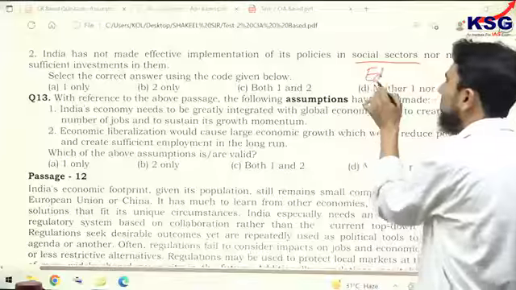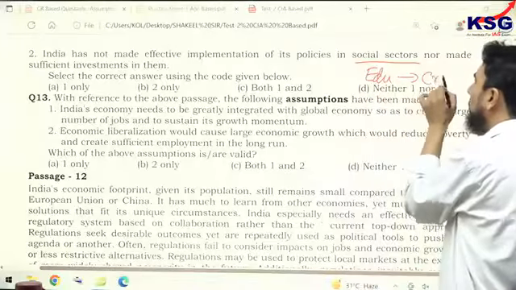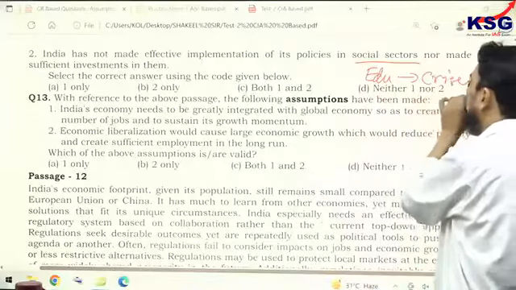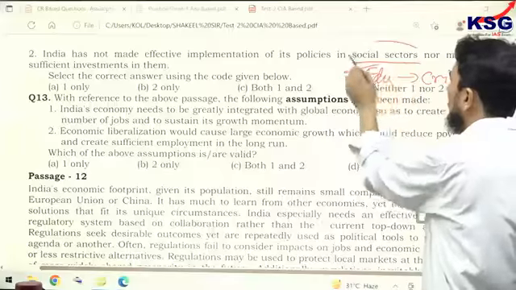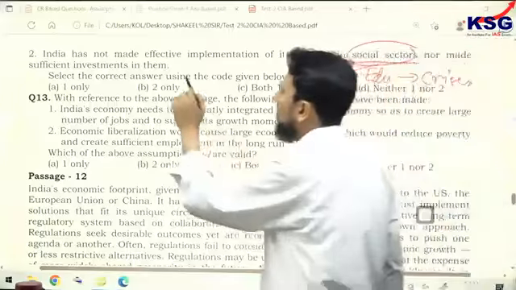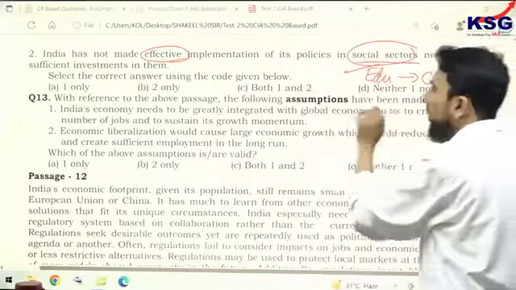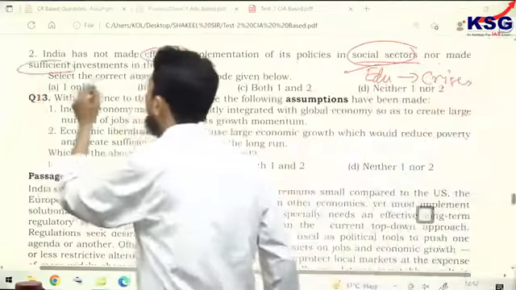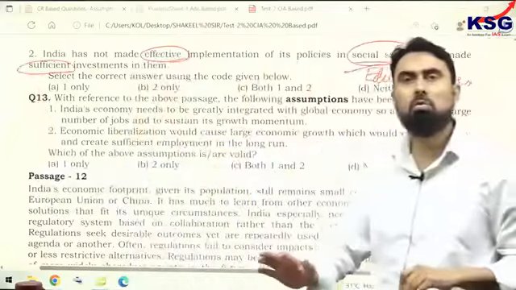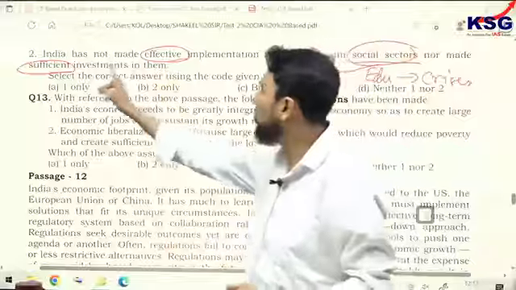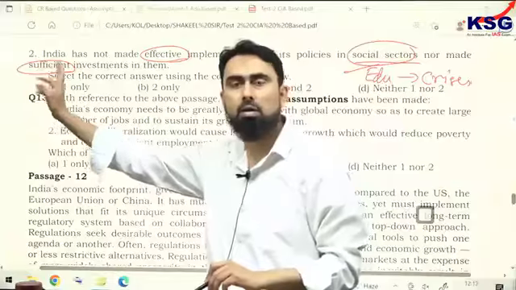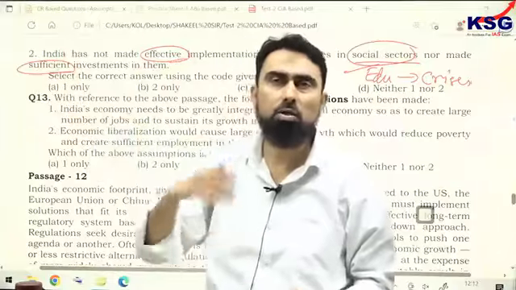Do remember, education is mentioned in the passage, and in education there is a crisis. Crisis is a big word. Education is a social sector, right? India has not made effective implementation of its policies in social sector, nor made sufficient investment in them. Absolutely correct. If these two adjectives that I have underlined, encircled, were not given, the statement would have